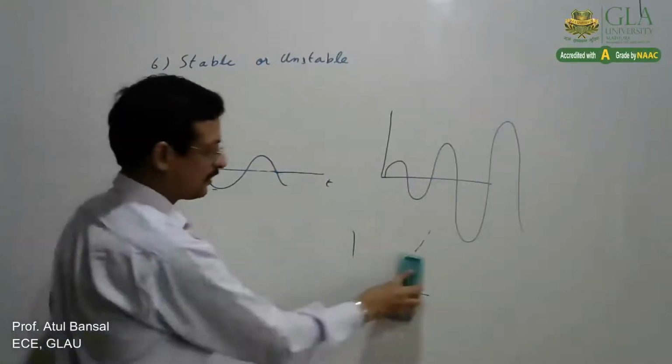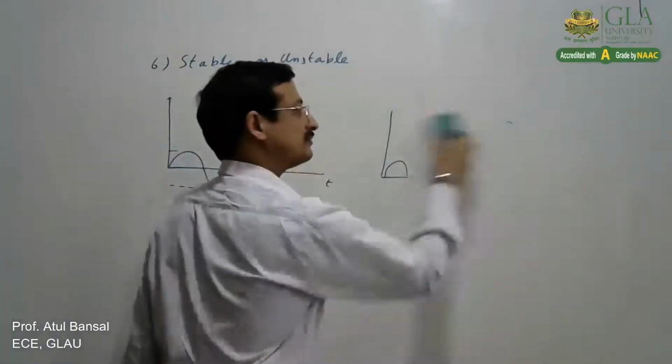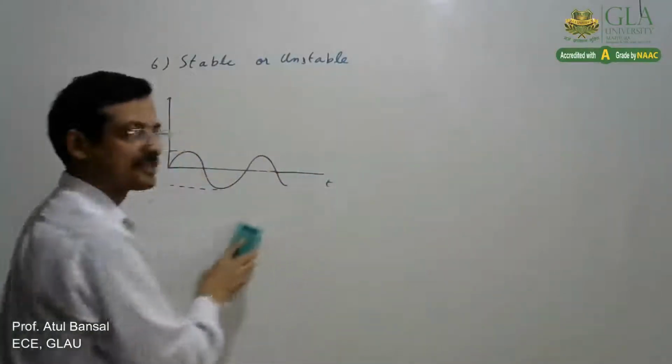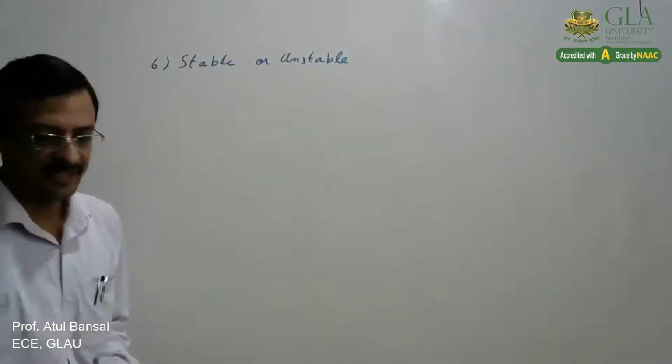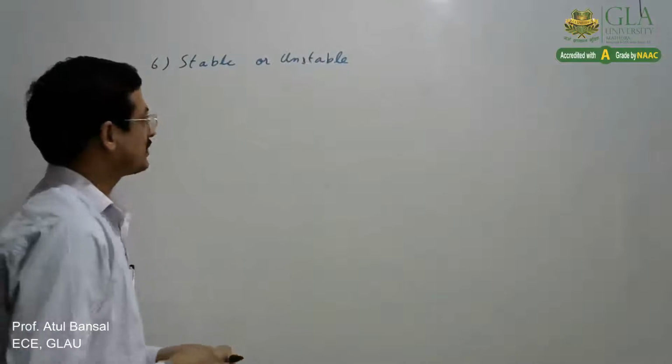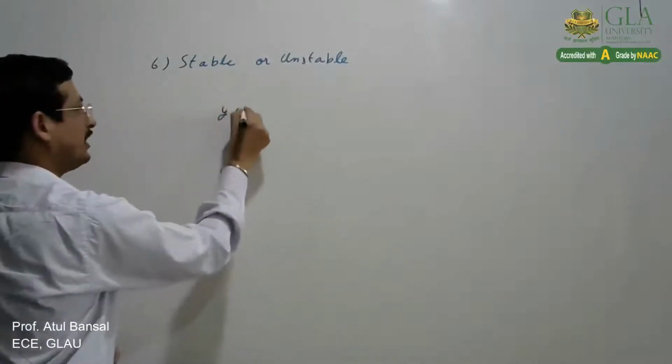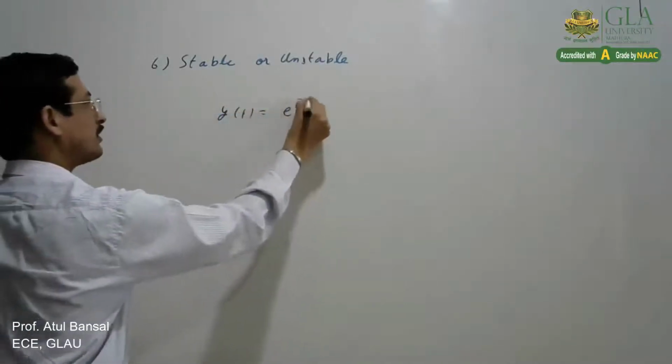Now let us take an example to understand how we check whether the system is stable or not. Suppose we have a system given as y(t) equals e raised to power x(t).